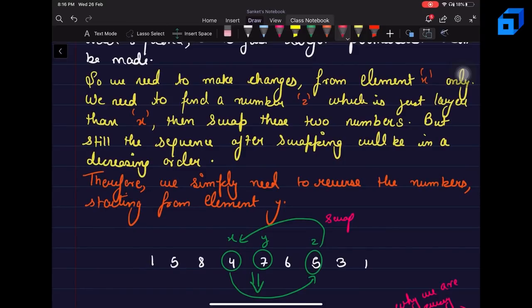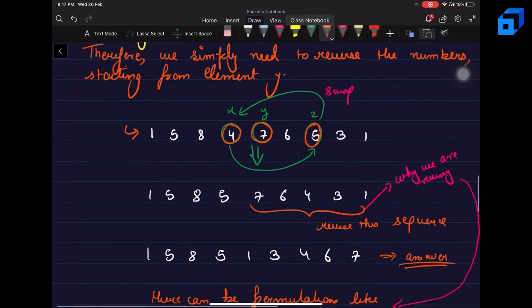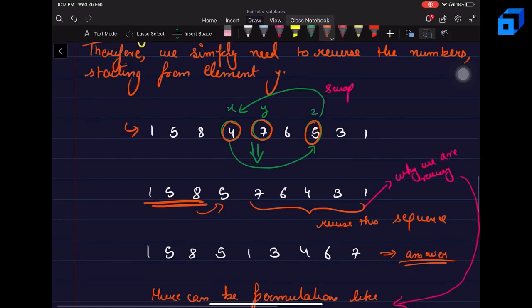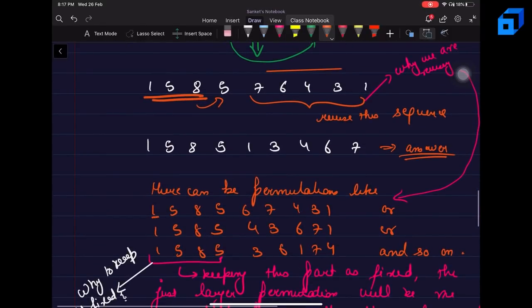Why is this going to happen? Let us see. So let's say that we are having a sequence like this one. 4 is going to depict the number x, 5 is going to depict the number y which is just larger than x, and after y, everything is sorted in decreasing order. So we'll just swap 4 and 5, and we will get this. Here you can see that if we fix this part 1585, we can have a lot of permutations that can be generated using 76431.